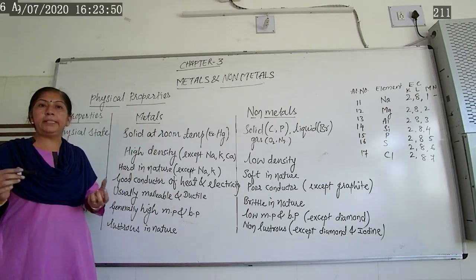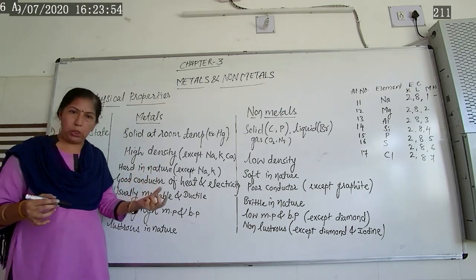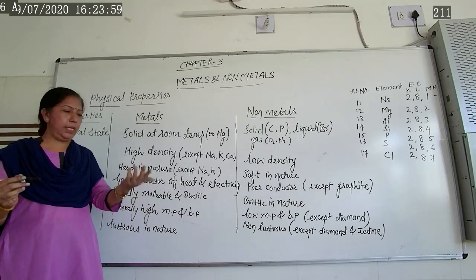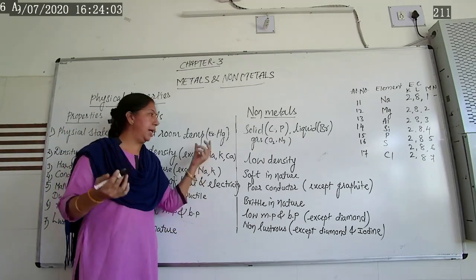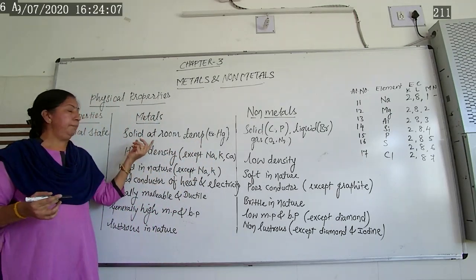But some metals have a low melting point. Gallium and cesium exist in solid state, but if we take them on our palm, they start melting. So these types of metals also exist.